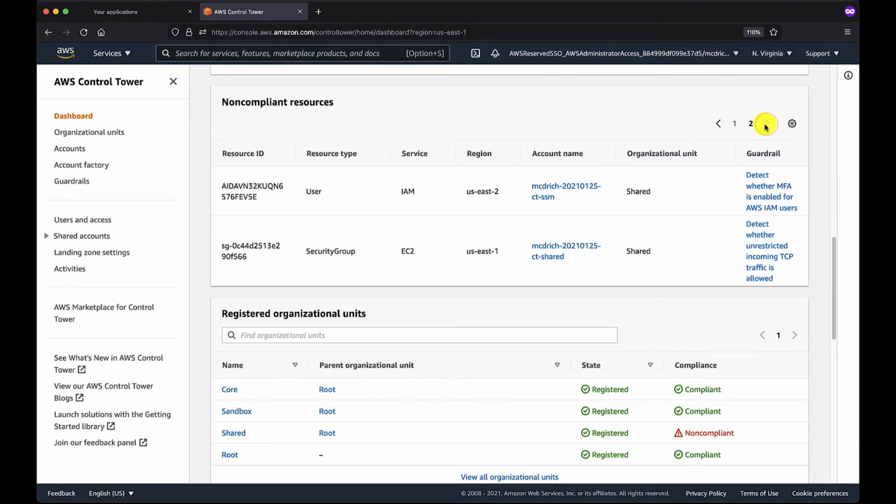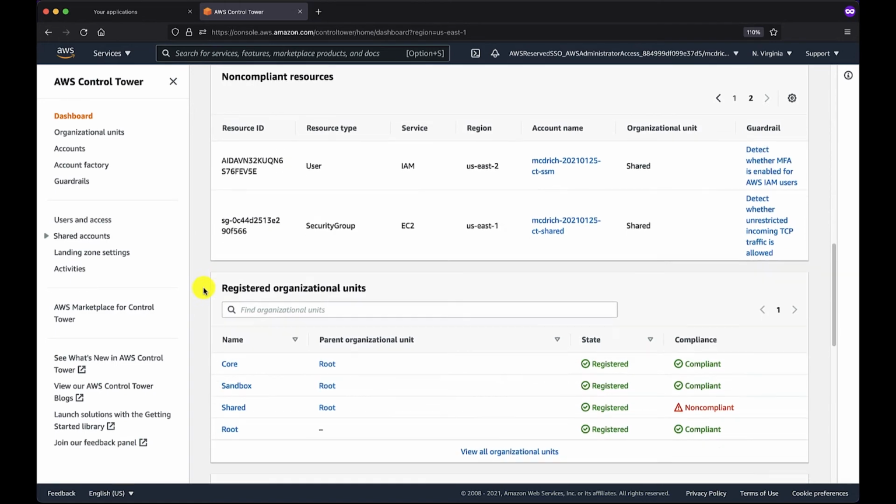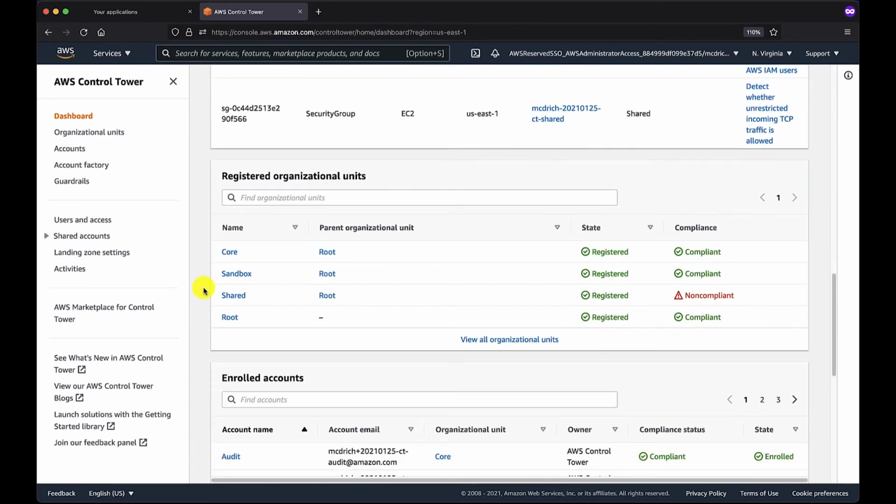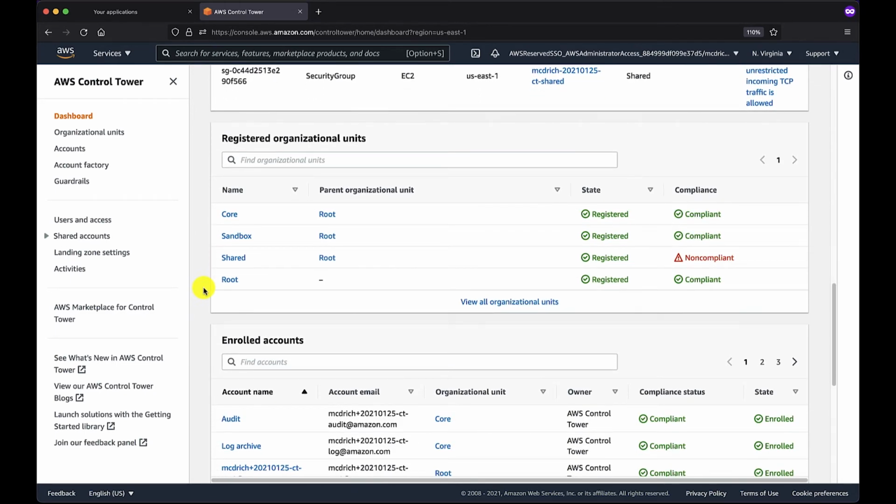We can scroll through and we can very easily have a high-level view of our compliance status as it exists at this moment in time, bearing in mind that the mechanisms that produce these reports for us are automated and operate continuously. As well, we bubble up this information to the OU level.